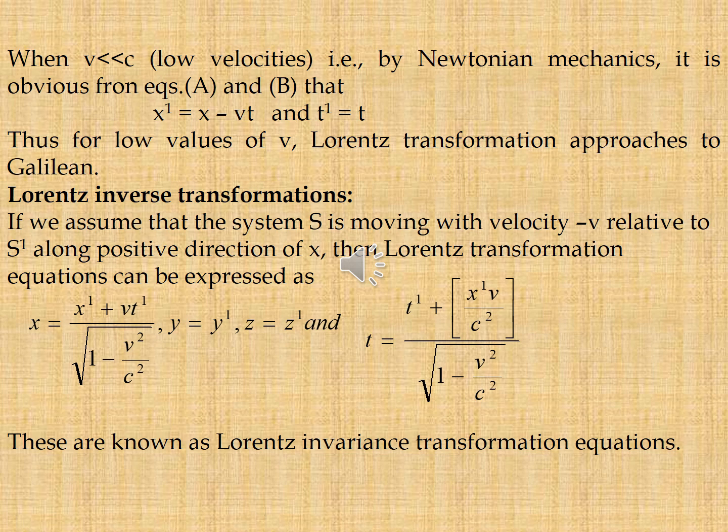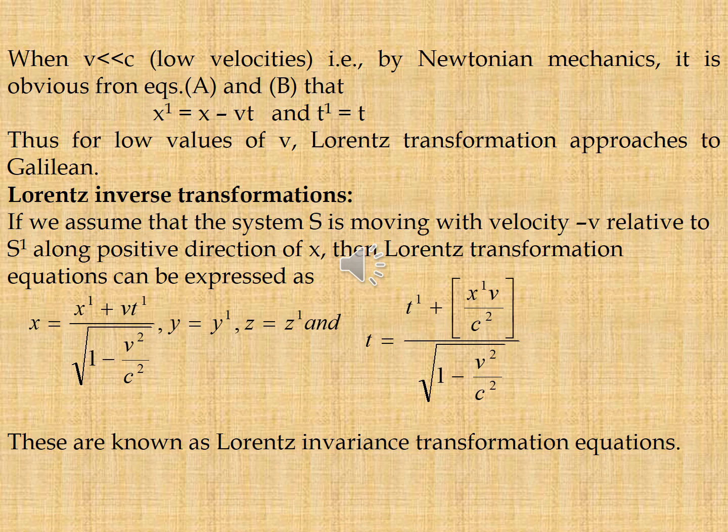When v is far less than c, that is by Newtonian mechanics, it is obvious from equation A and equation B that x dash is equal to x minus vt and t dash is equal to t. Thus, for low values of v, the Lorentz transformation approaches the Galilean transformation.